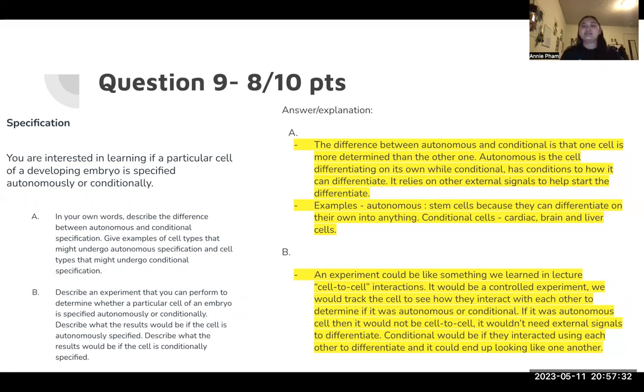An experiment that we learned in class that I want to use is cell to cell. We're going to use a controlled experiment. Controlled to me would be more like conditional. If it's autonomous, then it would not be cell to cell, because it doesn't need anything else in order to differentiate. But if it's conditional, and cells interact with each other to differentiate, then we can see that it needs each other. So we can track each cell each time it moves and see what variable comes into play. If it's autonomous, you can just see that it does it on its own. And conditional would need each other in order to differentiate.